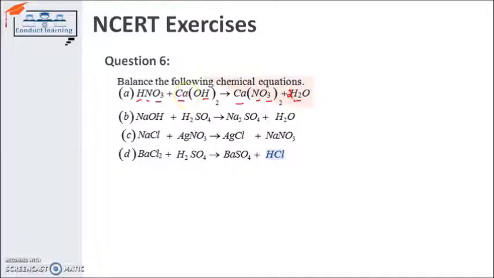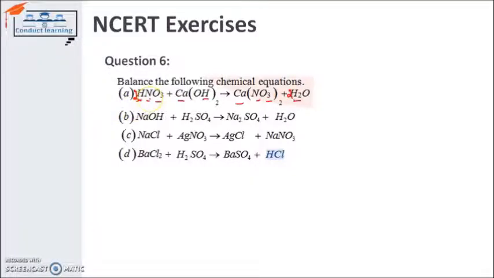But some hydrogen atoms are still left: 3 plus 2 is 5, against 4, so 1 is left. So if I simply write down 2 here, now the number of atoms is 4 on the reactant side and 4 on the product side. It is balanced. Now what happened with the nitrogen and oxygen?